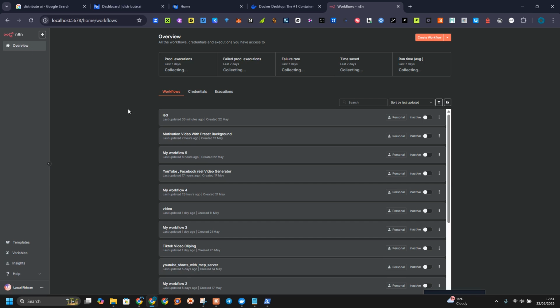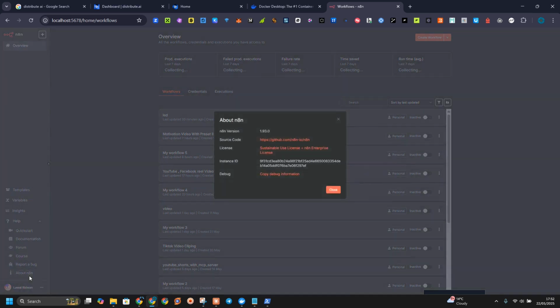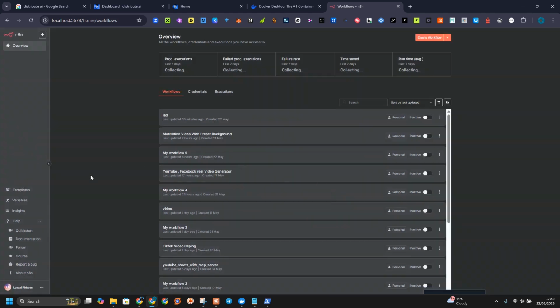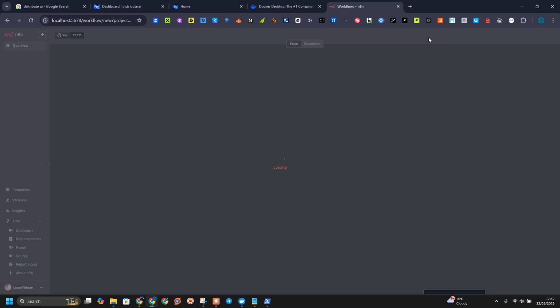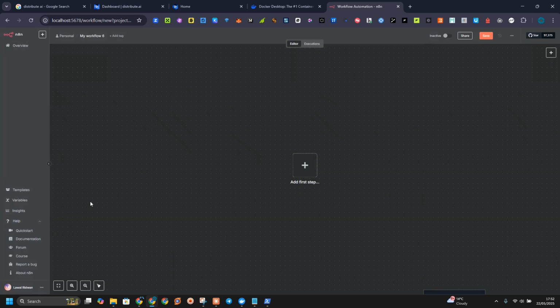Like if you want to install it again, it's going to show you here when you want to upgrade, because it's always going to bring an update. So you can go here to create workflow. You want to create workflow.